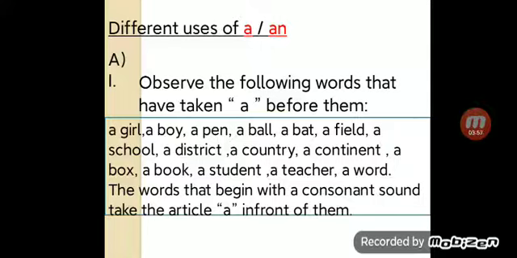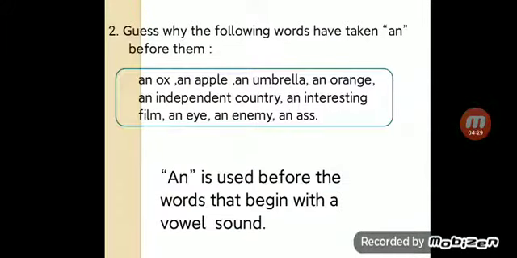Different uses of a and an. Number 1. Observe the following words that have taken a before them. A girl, a boy, a pen, a ball, a bed, a field, a school, a district, a country, a continent, a box, a book, a student, a teacher, a word. The words that begin with a consonant sound take the article a in front of them.